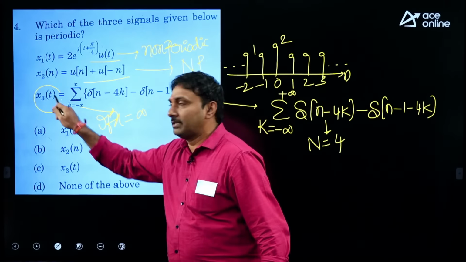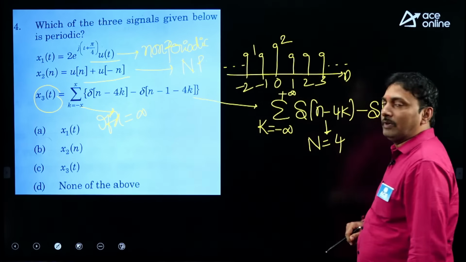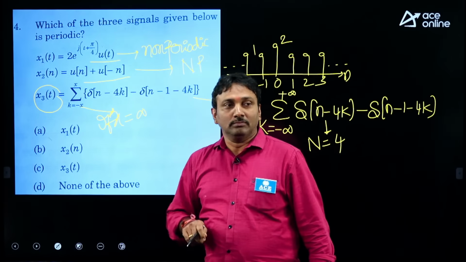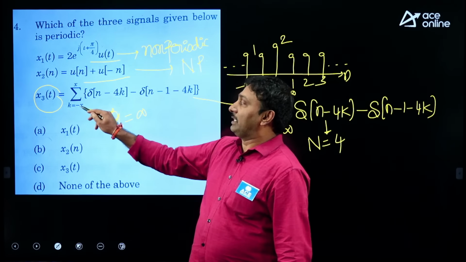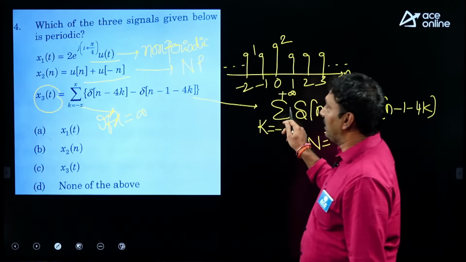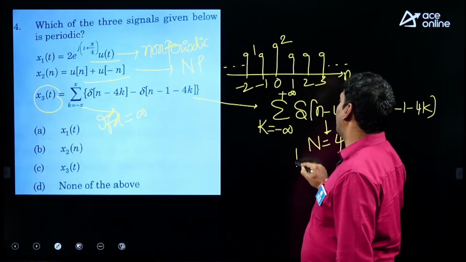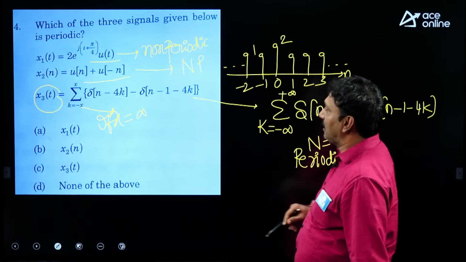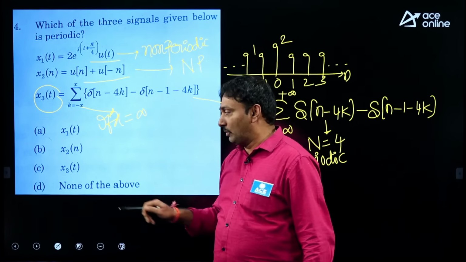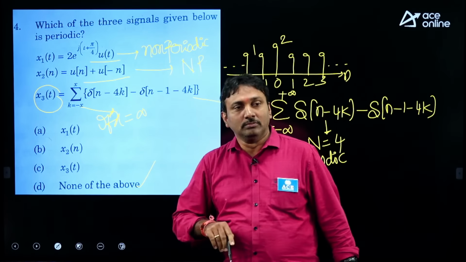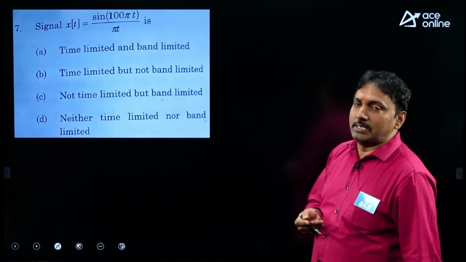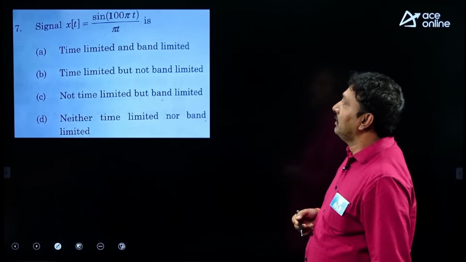But there is another mistake in that. He mentioned that as x3(t). It is a discrete form, not continuous form. So, possible chance for none of the above. But if x is infinity, it can be periodic. The third signal can be periodic with a period of 4 samples. Because of the mistake done by the examiner, you can feel none of the above is periodic. Okay.